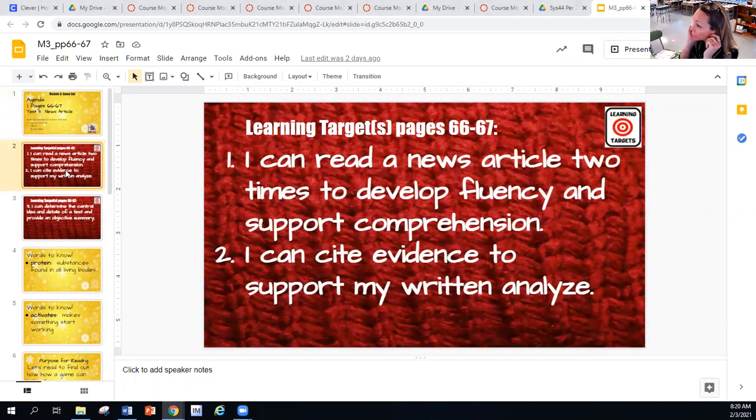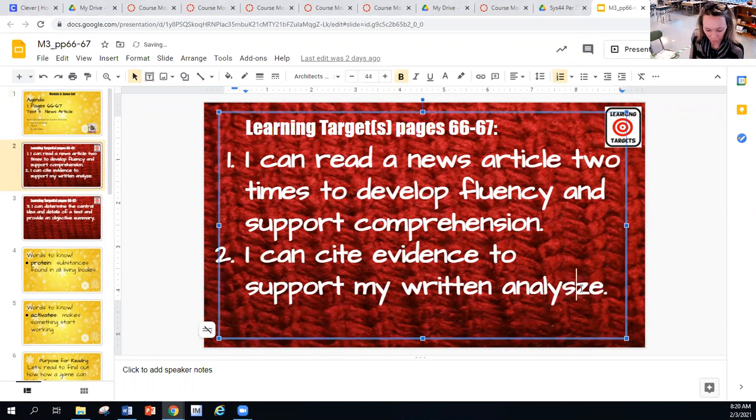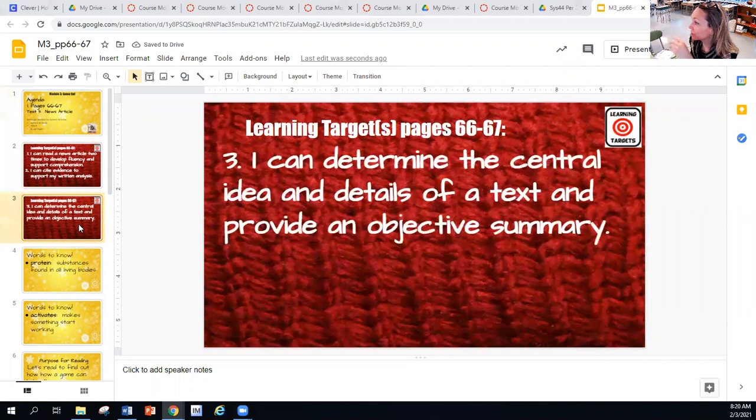I can read a news article 2 times to develop fluency and support comprehension. I can cite evidence to support my written analysis. And then I can determine the central idea and details of a text and provide an objective summary.